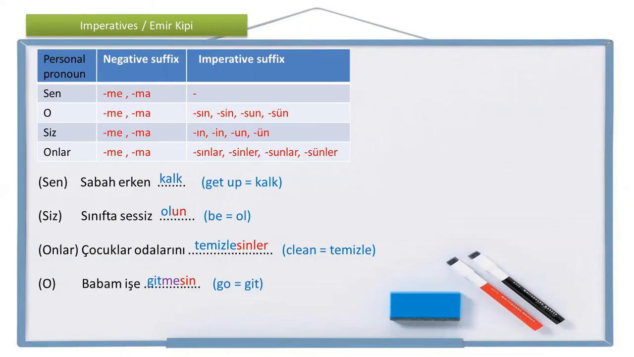O işe gitmesin. I don't want him to go to work. O işe gitmesin. I don't want my father to go to work. Babam işe gitmesin. Mom, let him not go to work. Babam işe gitmesin.